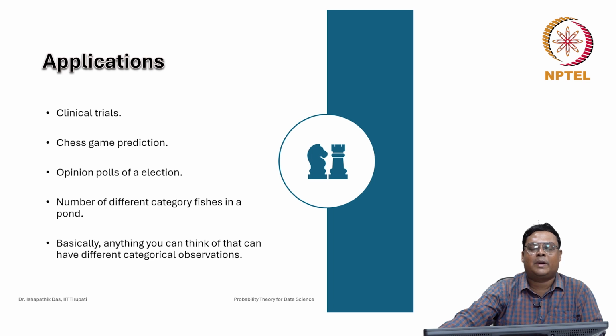It may be disease presence or absence, then it is 0 or 1, but it may be classified into, suppose, what is the cancer. So for this disease there may be stages of the cancer, so maybe there is no cancer, or first stage, or second stage, or third stage. So in this way you can define different categories, or you are giving medicine, so there is an adverse effect of the medicine, or it is known as some toxicity effect of the medicine.